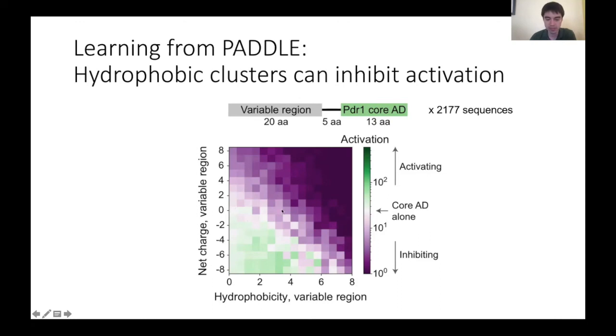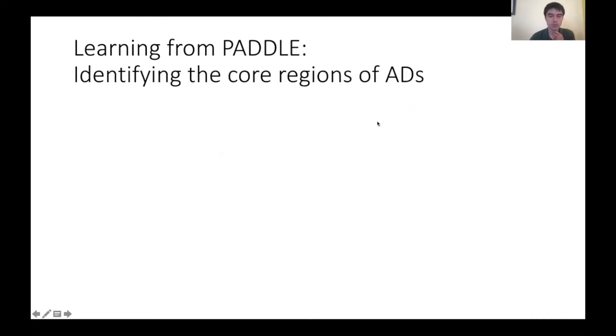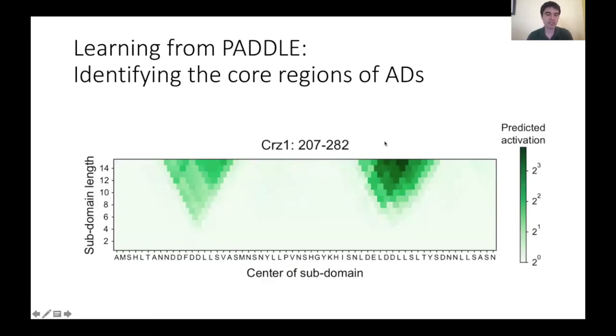And in fact, we found that very high levels of hydrophobicity and, of course, positive charge significantly inhibited activation. We also used Paddle to identify the short key regions of activation domains, which we're calling core activation domains. So you can generate predictions for arbitrary subsequences of transcription factors. And when we do this, this is what it looks like, with the length of the subsequence on the y-axis and the center position of the sequence on the x-axis. We see that there are these clustered regions that activate significantly, or are predicted to activate, despite being relatively